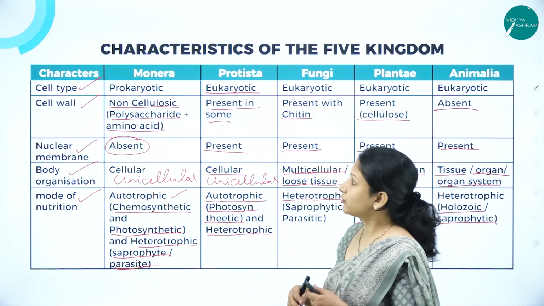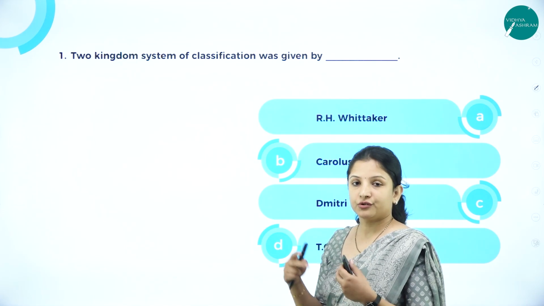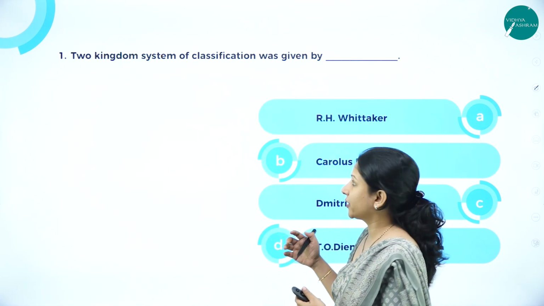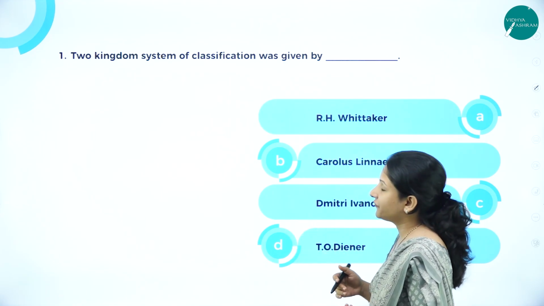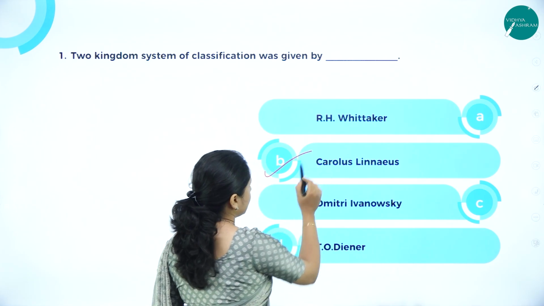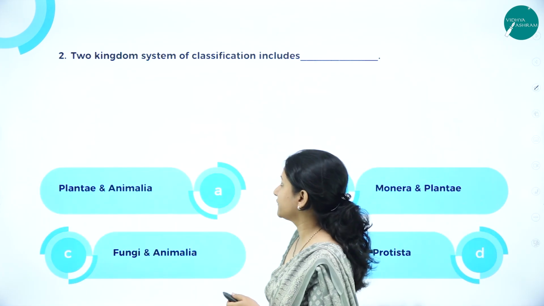Now that we know about all of these, let us move into the multiple choice questions. These are the set of questions that can be framed under this particular topic. The two kingdom system of classification was given by Carolus Linnaeus, not R.H. Whittaker, because he gave the five kingdom system of classification.